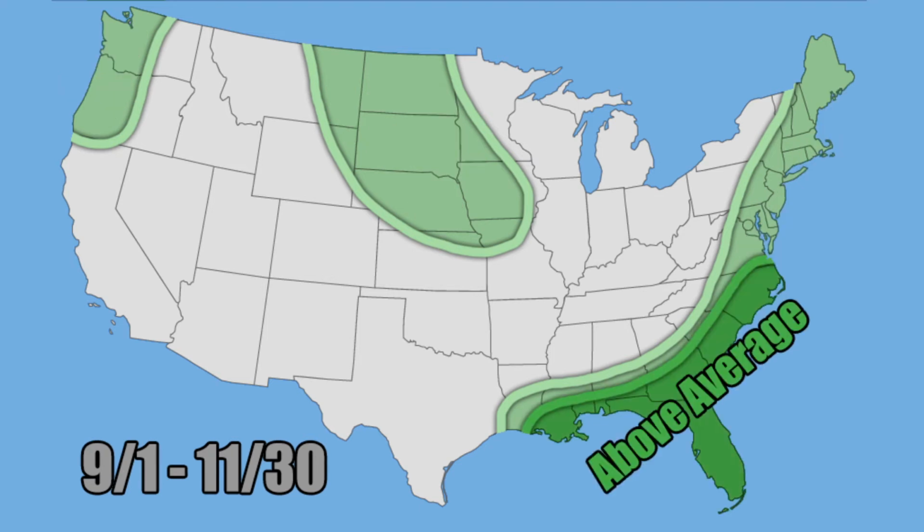Here's your second area of above average, your moderately above average area, and that's for parts of the coastal Carolinas, parts of southern Georgia, all of Florida, parts of coastal Alabama, Mississippi, and Louisiana. That's where I'm expecting a little bit more precipitation, just because you'll probably have a couple of landfalling hurricanes or tropical storms that could dump quite a bit of rainfall and push your precipitation totals a little bit higher.